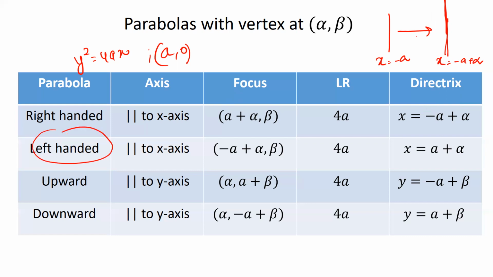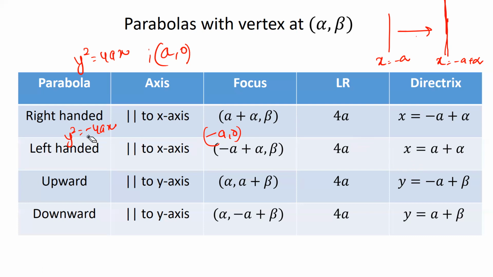Now for the left-handed parabola, we know that our equation was y square is equal to minus 4ax. So the focus originally was minus a comma 0, and all you need to do is add alpha to the x-coordinate and beta to the y-coordinate. So minus a plus alpha, 0 plus beta gives us the new focus. All right. The length of the latus rectum always remains the same, so I'm not going to tell you this over and over again.